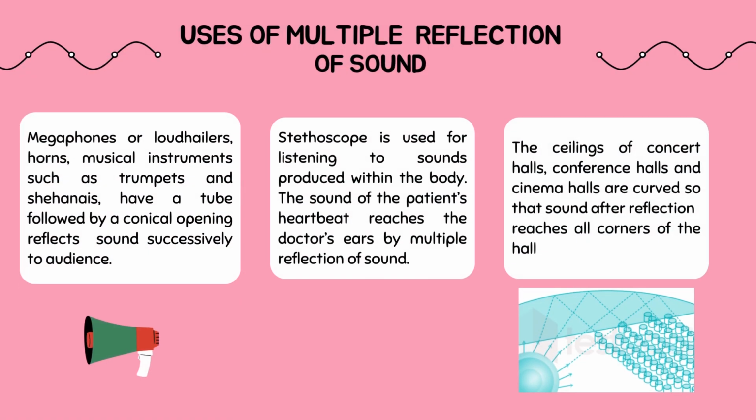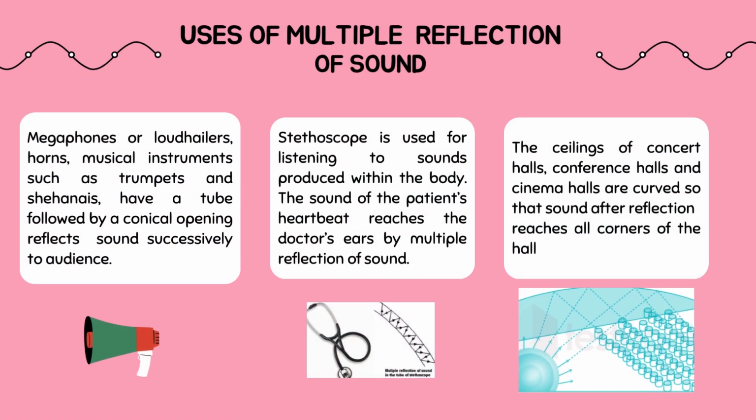Uses of multiple reflection of sound. First of all, megaphone, horn, musical instrument, all of these have a tube followed by a conical opening that reflects the sound successively to the audience. Second one is a stethoscope. It is used in the medical field to hear the heartbeat of patients. Third one is the ceiling of concert hall, conference hall. All are curved so that the sound after reflection reaches all the corners of the hall.